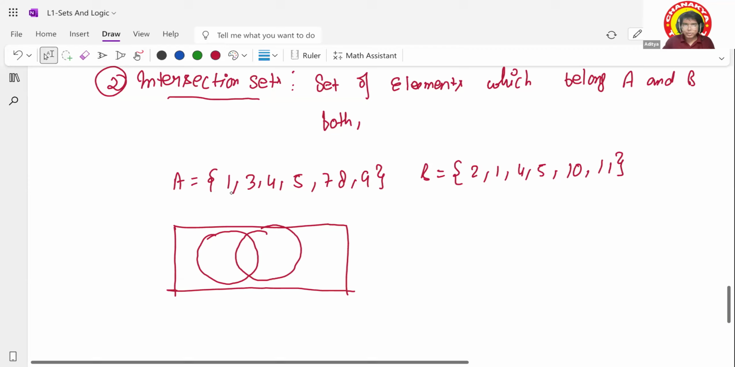So how many of them are common? 1, 4. I think 1, 4 are the only common elements, right? Five also. 1, 4, 5. Yeah, 3 elements we can put. The rest should be there: 3, 7, 8, 9. Here we can put the rest of the elements 2, 10, 11. Now I have to get the intersection. So this portion comes out to be the intersection.